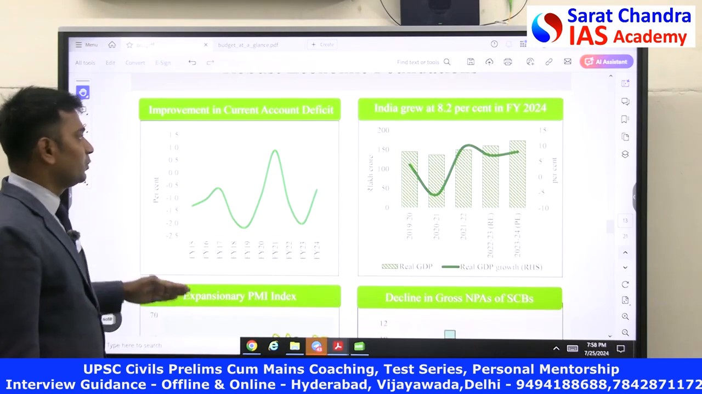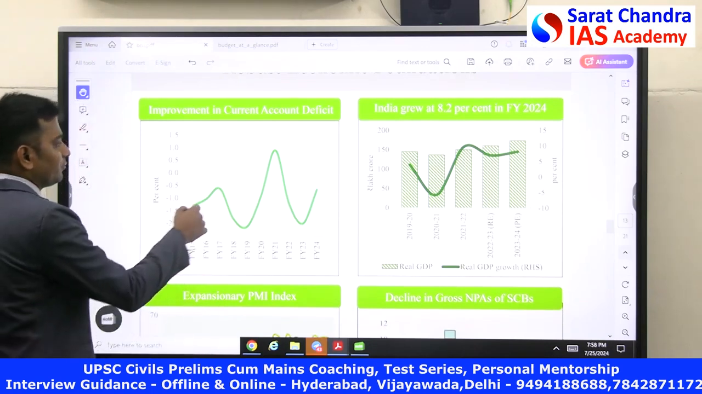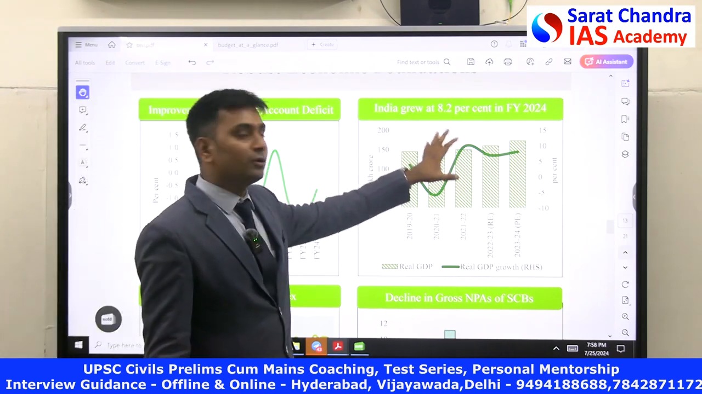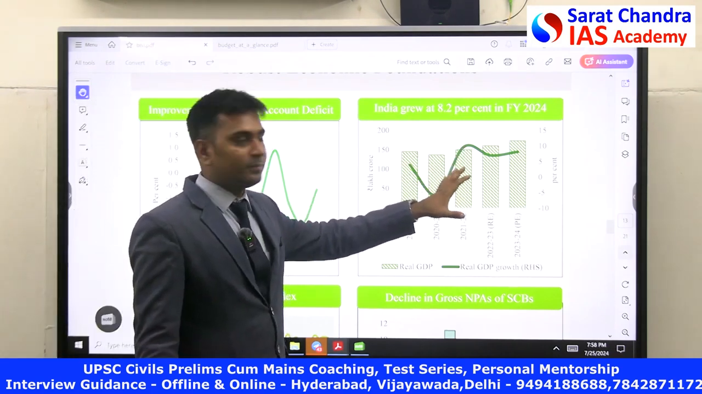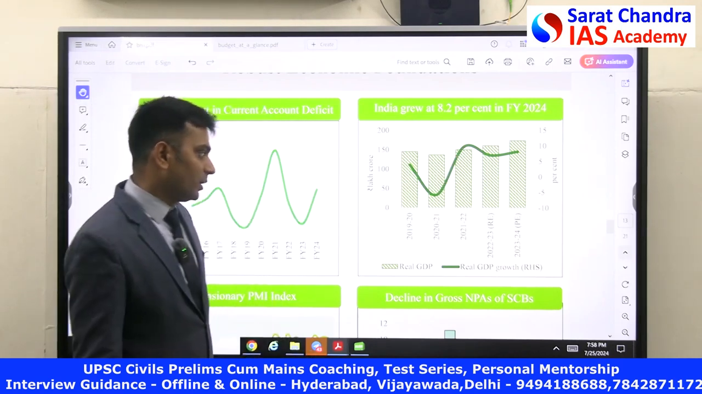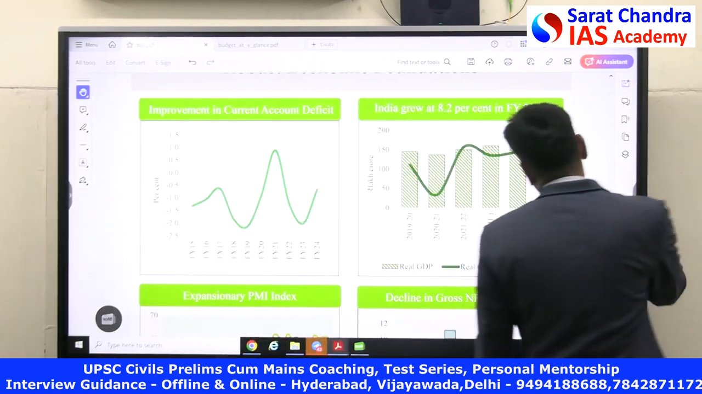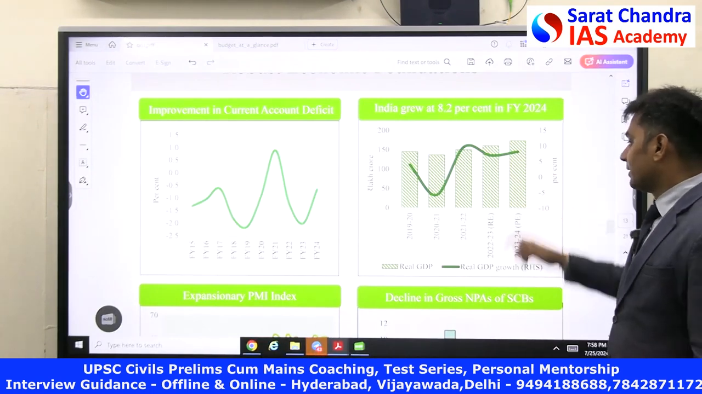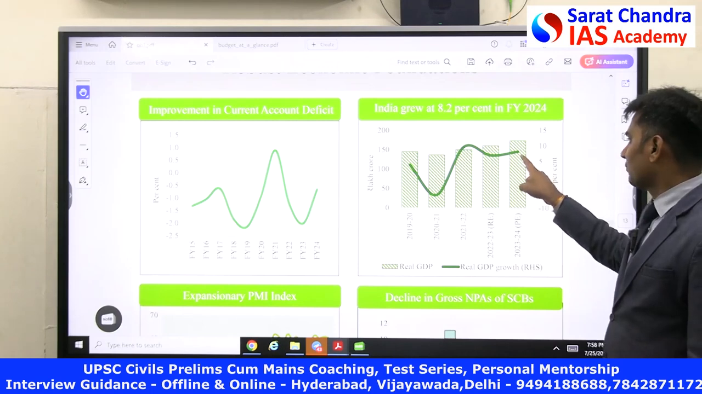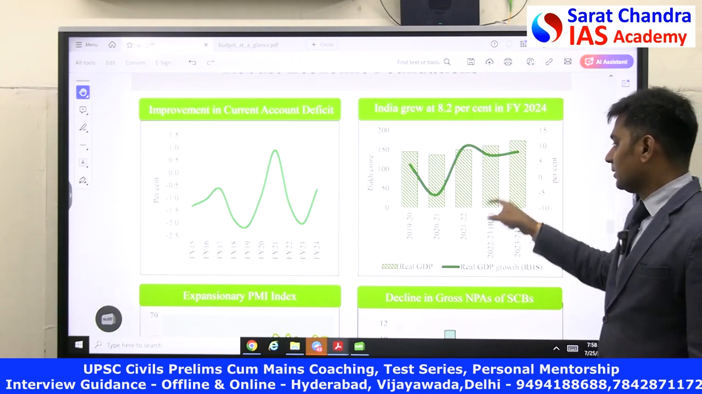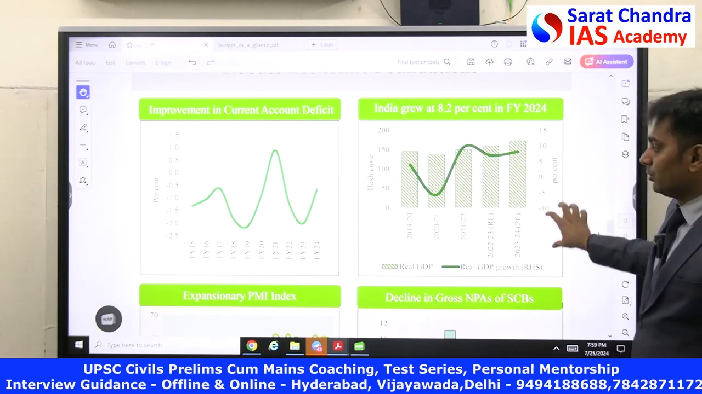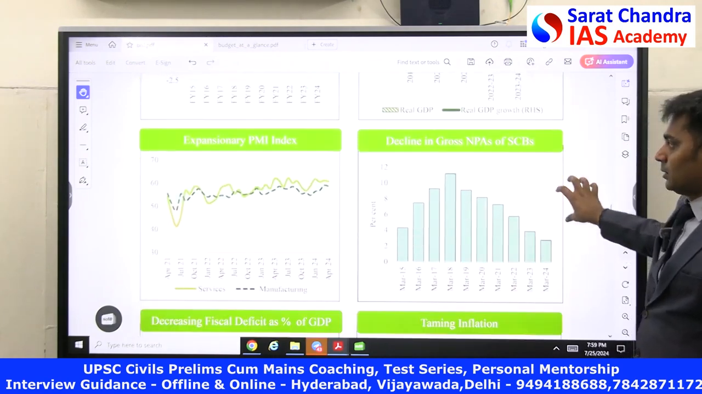So what does this mean? We are not having deficits. Earlier we had huge deficits. Now it has started reducing. And then India grew at 8.2% real GDP in the financial year 2024. Extremely important. In 2024, our increase is 8.2%, the real GDP increase of the Government of India. So the real GDP growth rate was 8.2. This is important for examination.